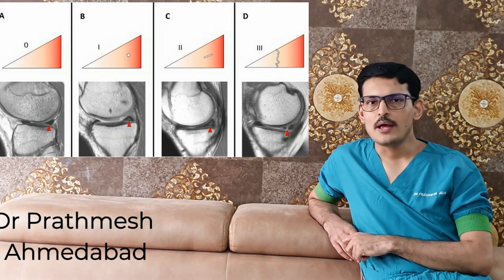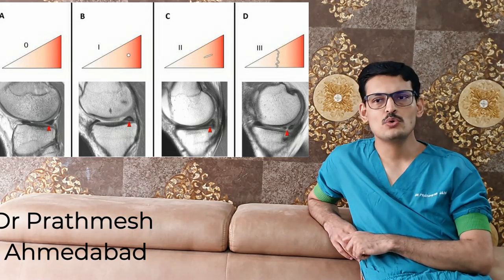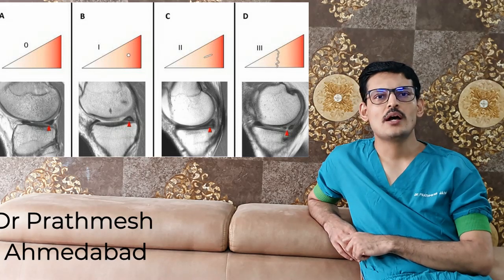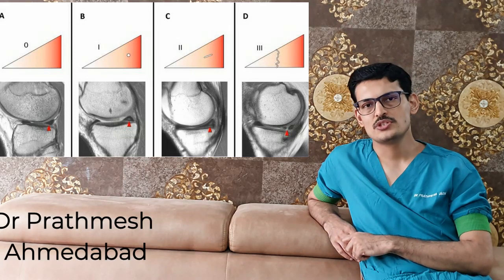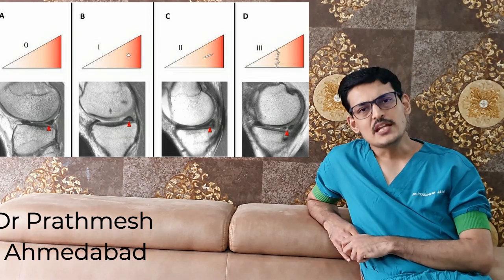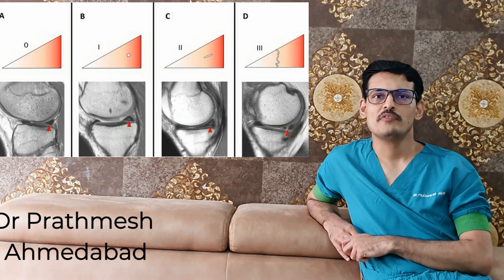Now if you have an MRI report that is suggestive of a grade 2 meniscal tear or a grade 2 meniscal signal, again in most of these cases you are fine and you don't need a surgery. So if you have this finding reported on the MRI, 90% of the times you will not have a classical meniscal tear and you will be fine.